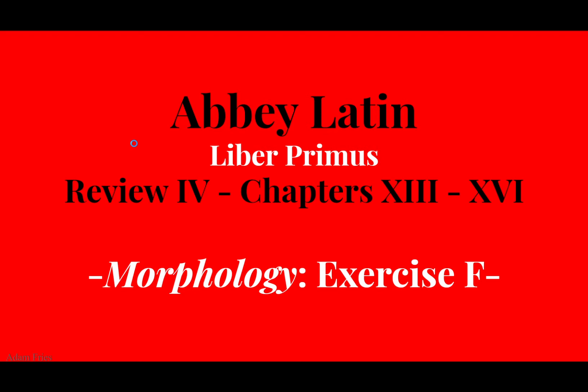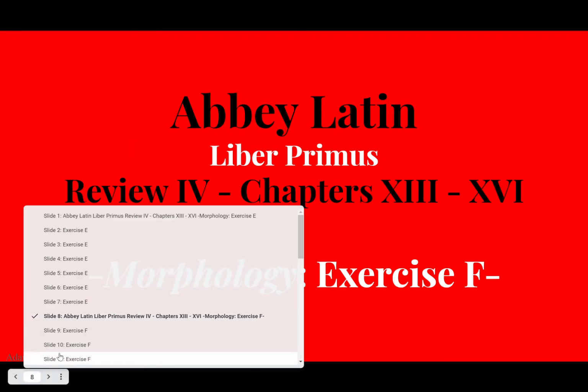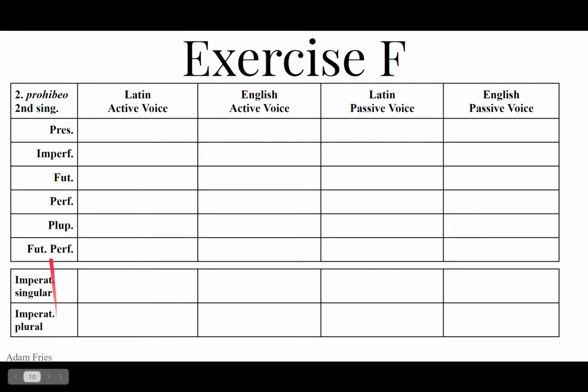This is Morphology, exercise F. I'm going to change it up a little bit and jump to number 2. Prohibeo, prohibere, prohibui, prohibitus, in the second person singular. First, you must know those principal parts.